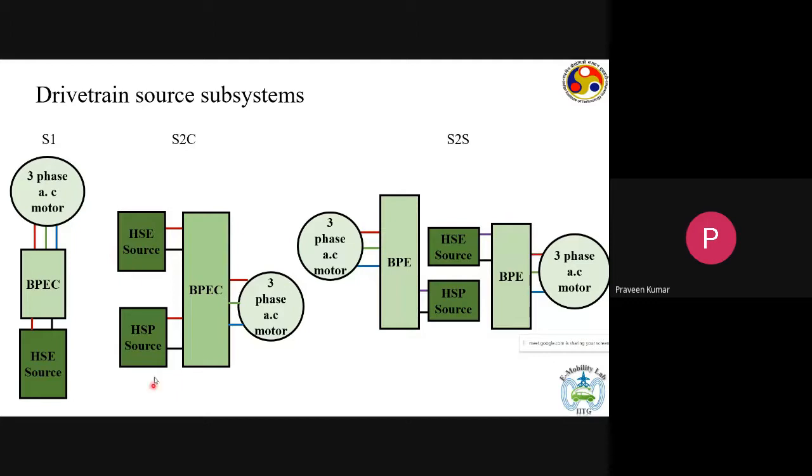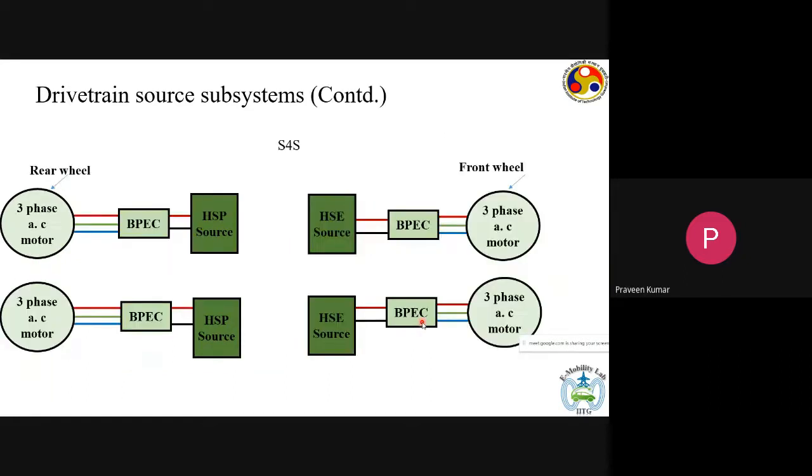You can also have a combination of sources, so HSE like a battery and HSP, which is the high specific power source, which is our supercapacitor. So you can have these two feeding the motor. Okay, and then if you have a two-motor configuration, then you can have one motor fed by HSE and another motor fed by HSP. So that is also possible. This is the configuration that we can have based on how the sources are placed.